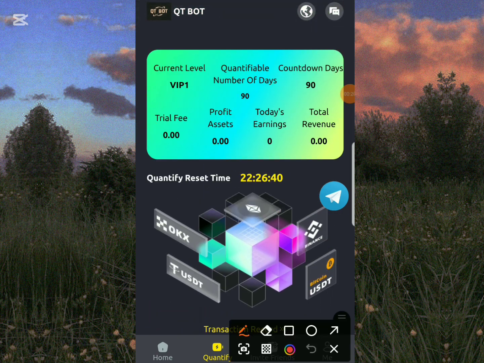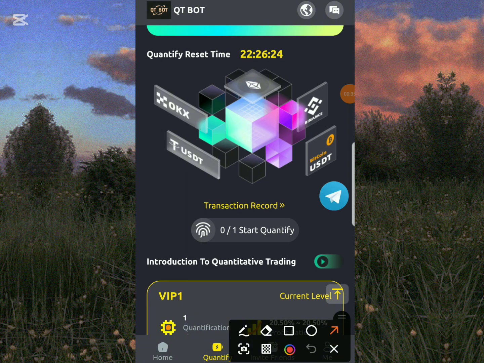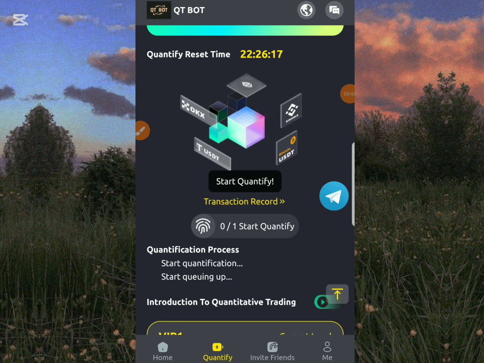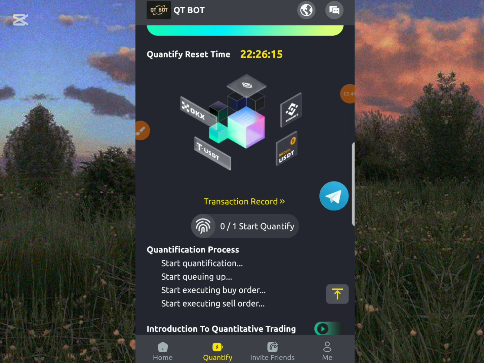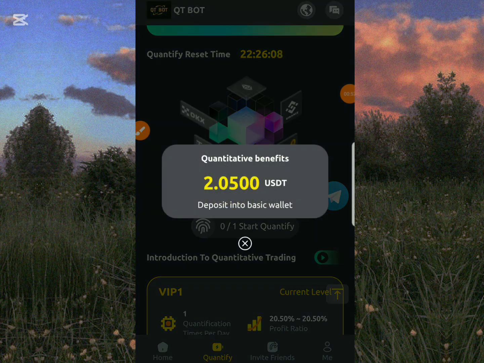So this is quantify. You can see that in my dashboard my profit asset is 0.00, my today's earnings is 0, my total revenue is 0.00. Remember, it's a live withdrawal, so you're going to join me as I withdraw from this platform what I have earned. So what we just have to do is click on start quantify. Once you click on start quantify, my earnings for the day start quantifying, and once it's successful, it will appear and will be due for me to withdraw into my Trust wallet. So stay tuned and you will be learning a lot.